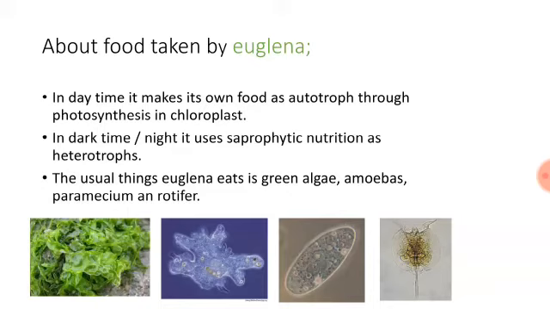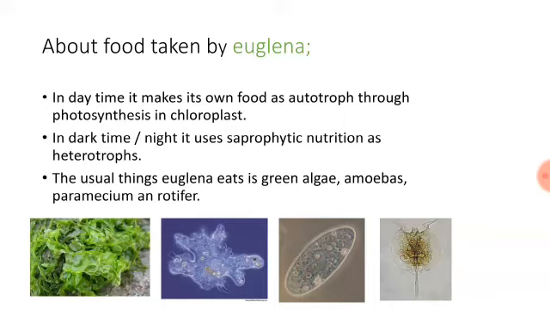In daytime, euglena makes its own food as an autotroph through photosynthesis in the chloroplast. In dark time or nights, it uses saprophytic nutrition as a heterotroph. The usual things euglena eats are green algae, amoebas, paramecium, and rotifers. So we can say that Euglena is the best example of mixotrophic nutrition, but it is part of Protista.